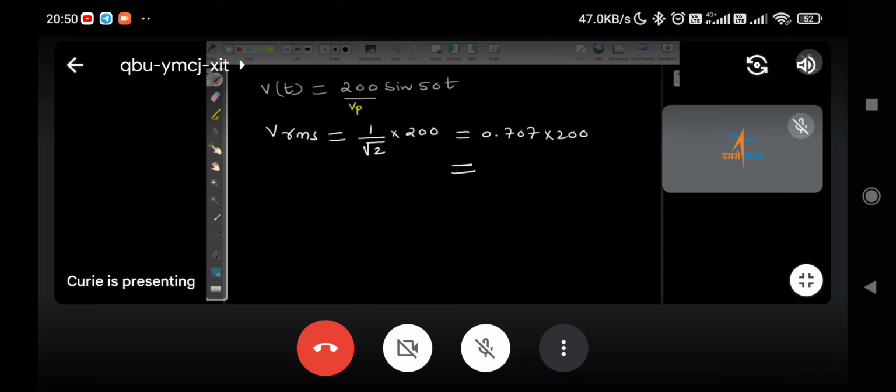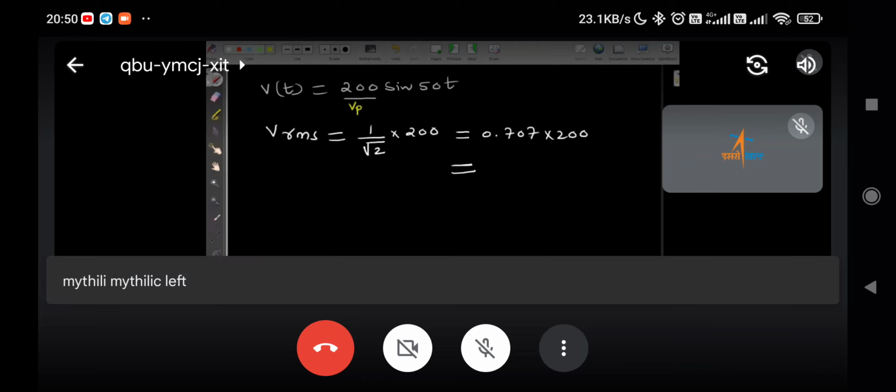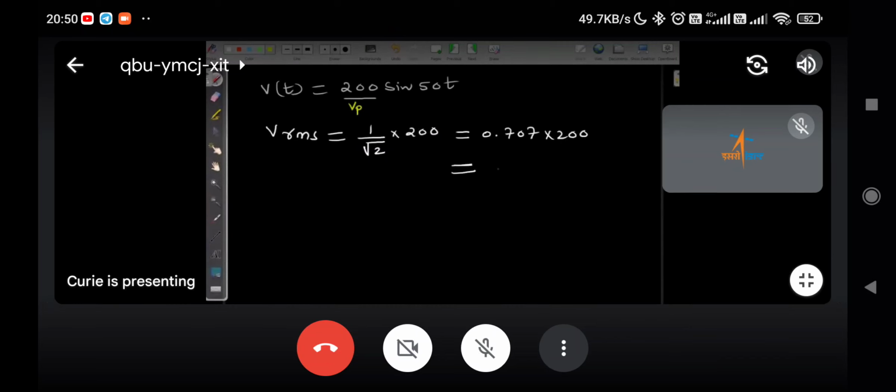Let's think that this is a number. We have to find 0.707 multiplied by 200. How do you solve it? Let us assume that 100 is the value. What is 70.7% of 100?